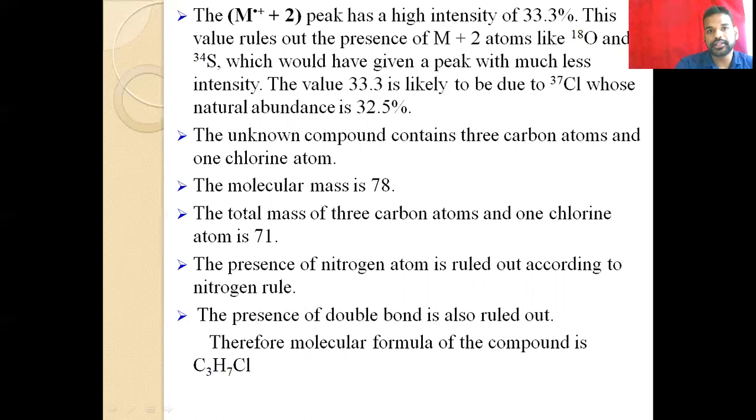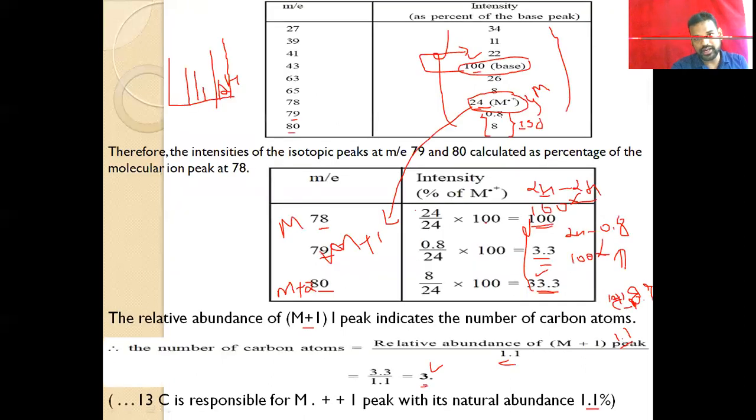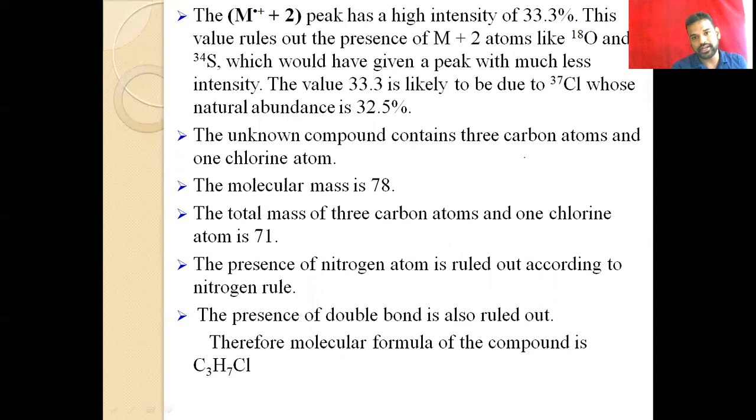But on the basis of the percentage of abundance, we can easily rule out oxygen and sulfur, because their abundance in nature is very negligible. It is nothing like 33%. From the given data, we can say it is about 33% abundance. So in 100 we can expect 33%. It matches, or is almost similar to, the abundance of chlorine.